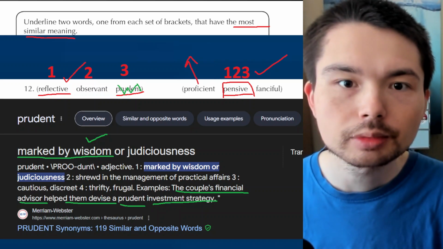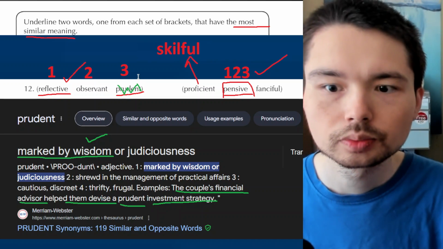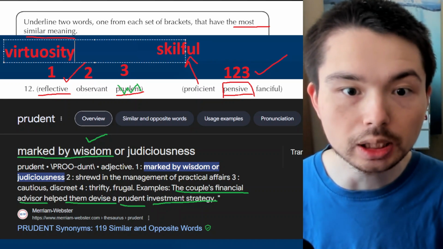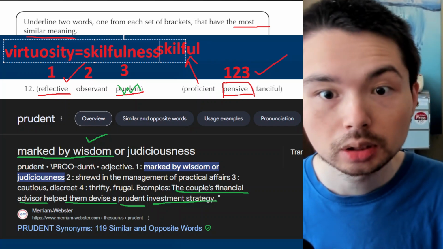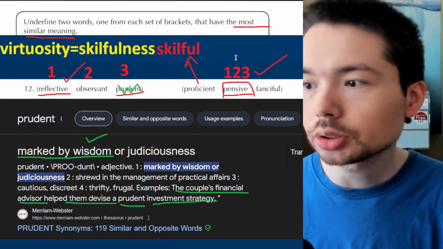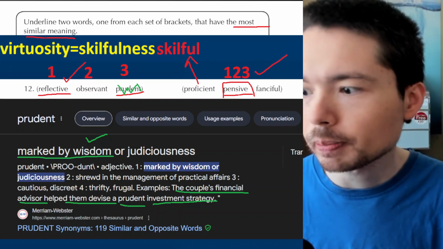Proficient. That means you are very skillful. Here's a cool word if you're really, really skillful. Virtuosity. Skillfulness, which I mentioned in my adjective video, which I actually released just half an hour ago. Virtuosity is skillfulness. Right, so quickly write it all down. We're 5 minutes in. I need to hurry up.